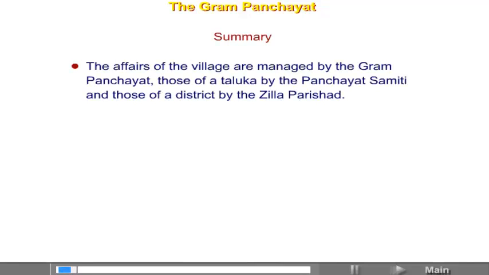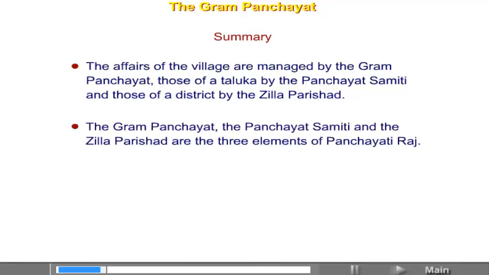Chapter 2. The Gram Panchayat. Summary. The affairs of the village are managed by the Gram Panchayat, those of a taluka by the Panchayat Samiti, and those of a district by the Jilha Parishad.